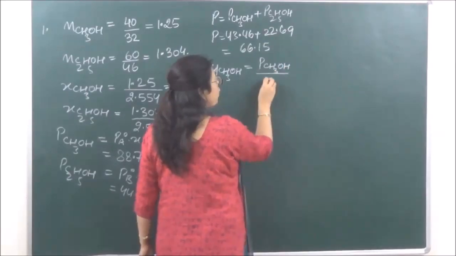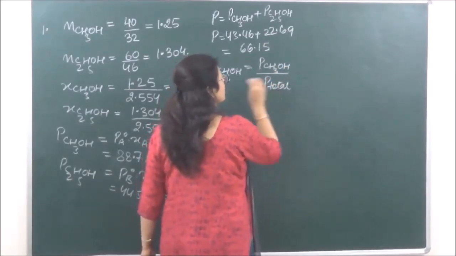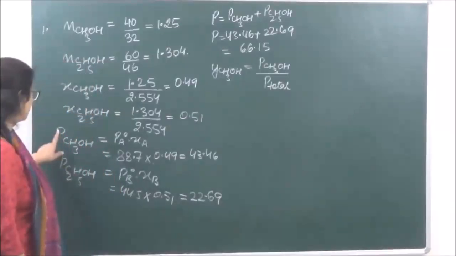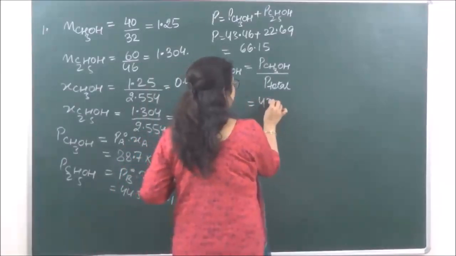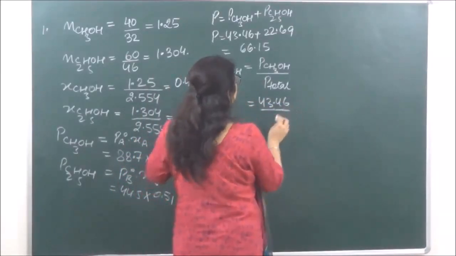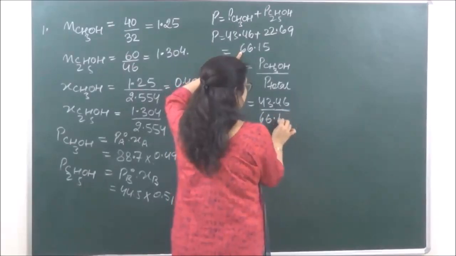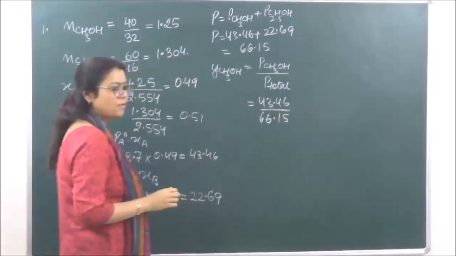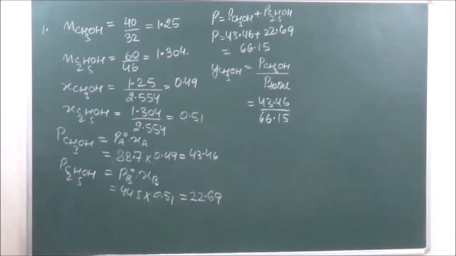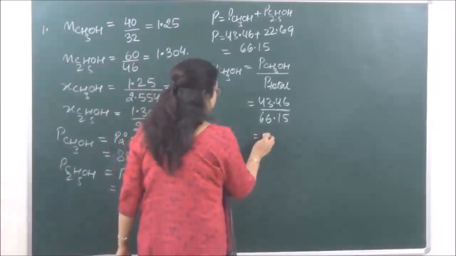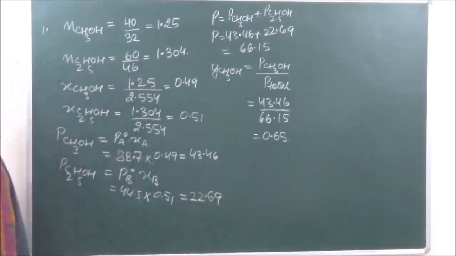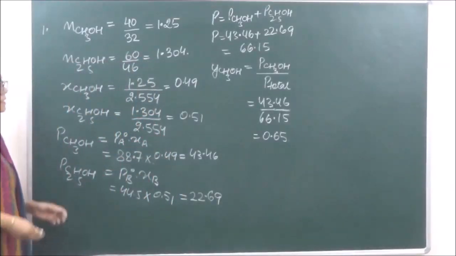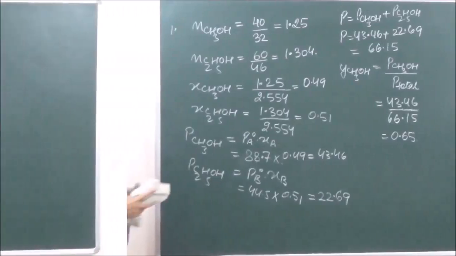P of CH3OH comes to 43.46 upon total pressure, which is 66.15. When calculated, it comes to 0.65. So this is the first question. Then let's go on to the second question.